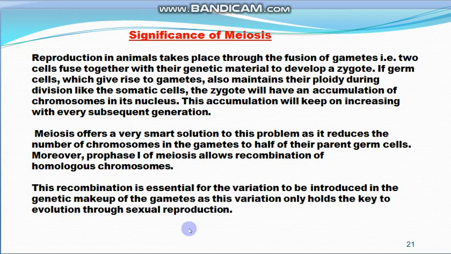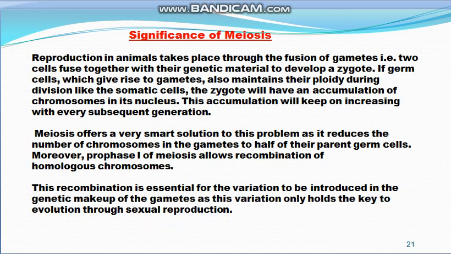Meiosis offers a very smart solution to this problem, as it reduces the number of chromosomes in the gametes to half of their parent germ cells. Moreover, prophase first of meiosis allows recombination of homologous chromosomes, and this recombination is essential for variation to be introduced in the genetic makeup of the gamete, as variation holds the key to evolution through sexual reproduction.